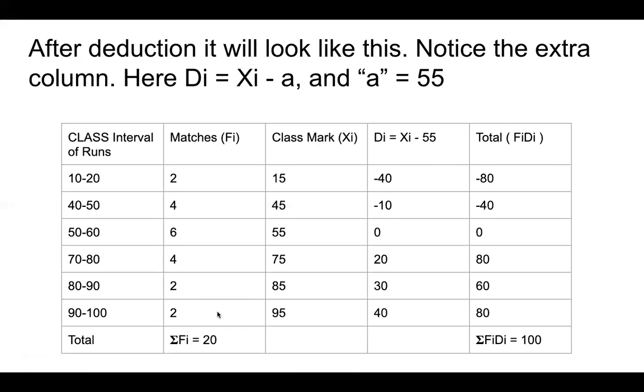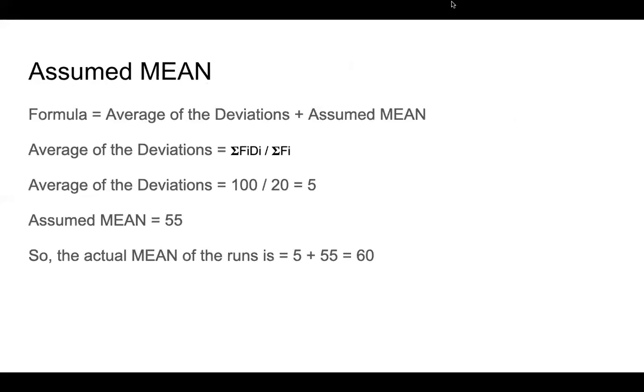Right now, what we have is the assumed mean. We have assumed that 55 is the mean, but we have not found it out yet. We have just assumed it, that is not the correct mean. So now we need to find the correct mean. How do we do that? For that, the formula is the average of the deviations plus the assumed mean.